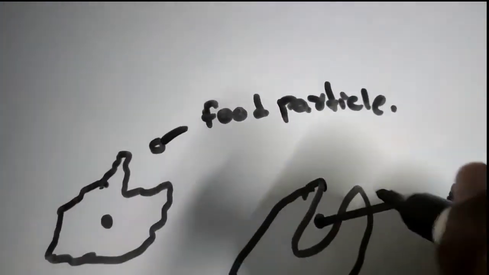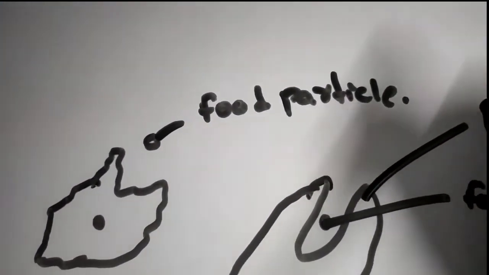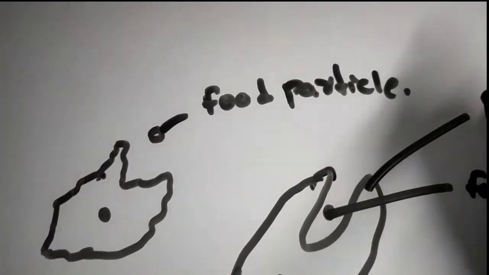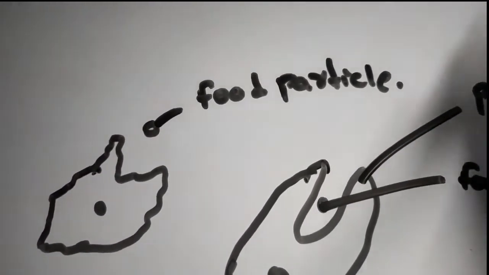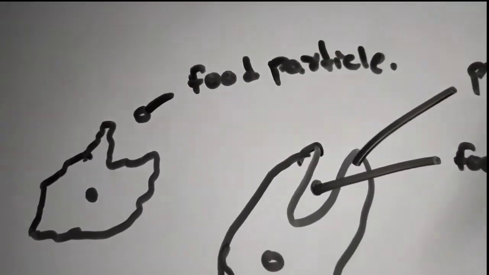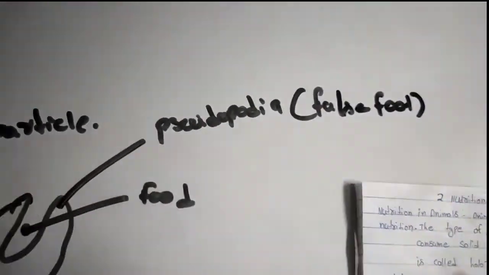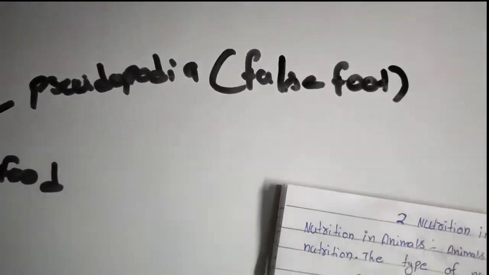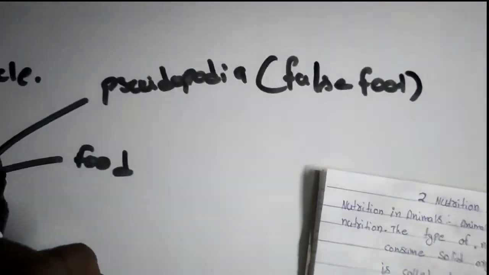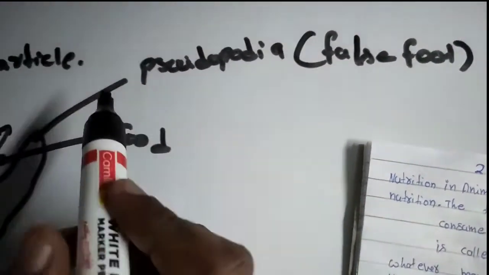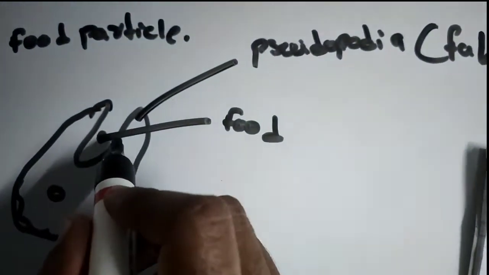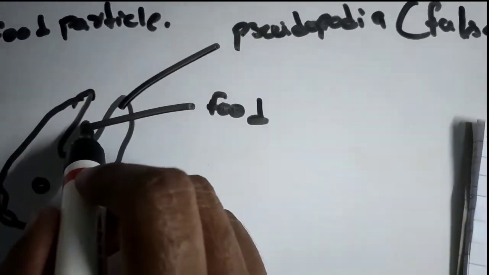These finger-like projections are known as pseudopodia, which means false foot. So the finger-like projections on the amoeba body are known as pseudopodia. These pseudopodia are developed for engulfing, the ingestion of the food.